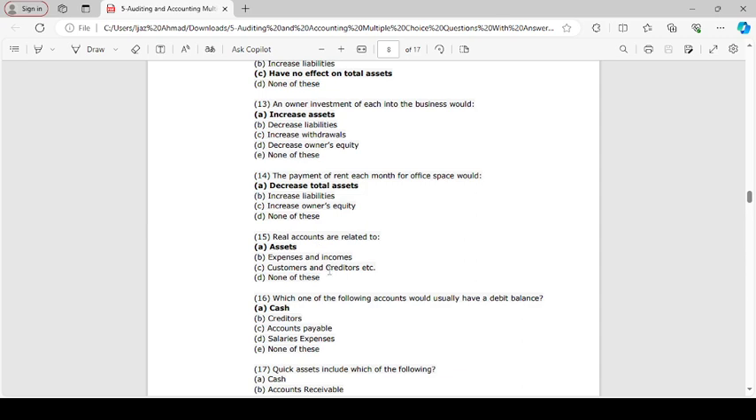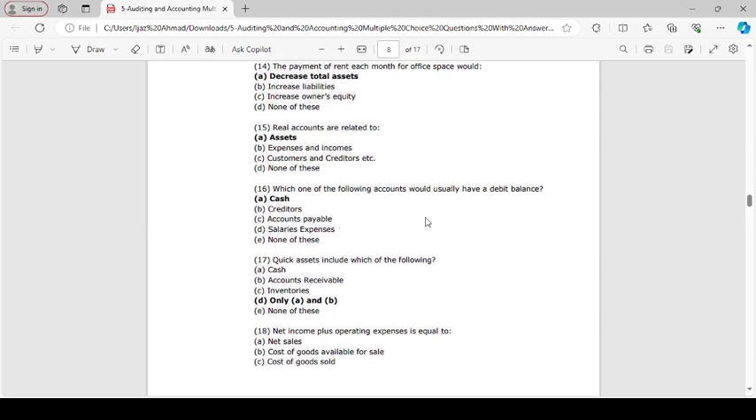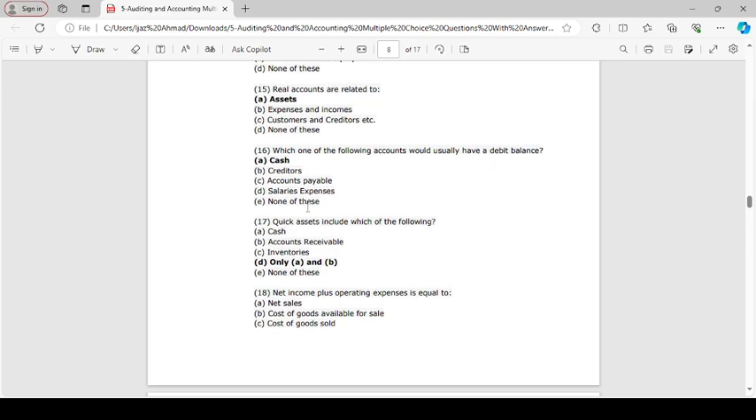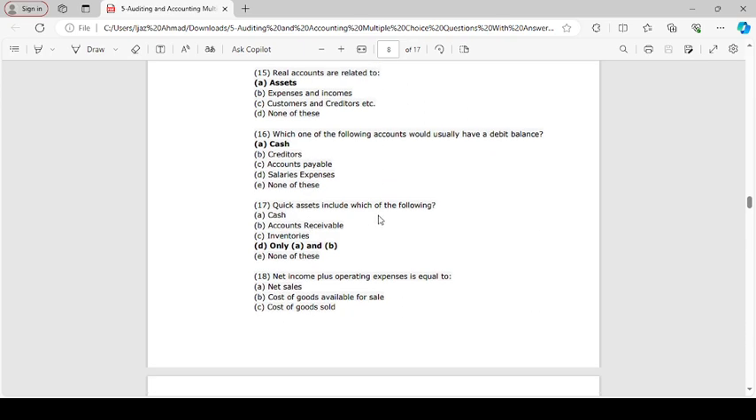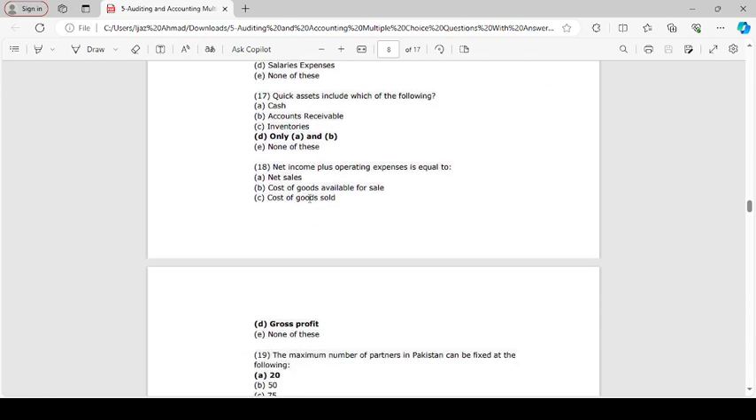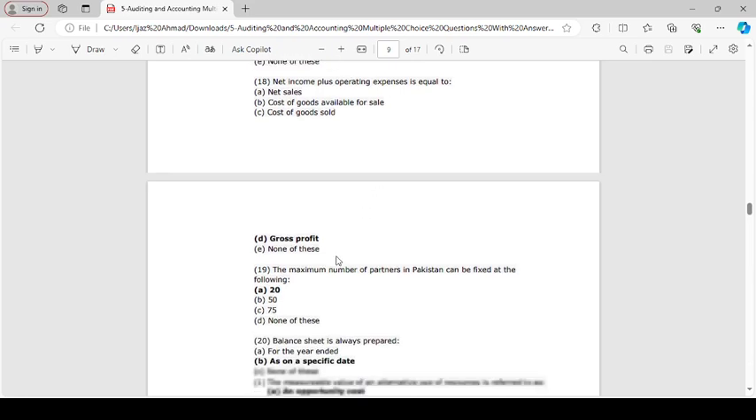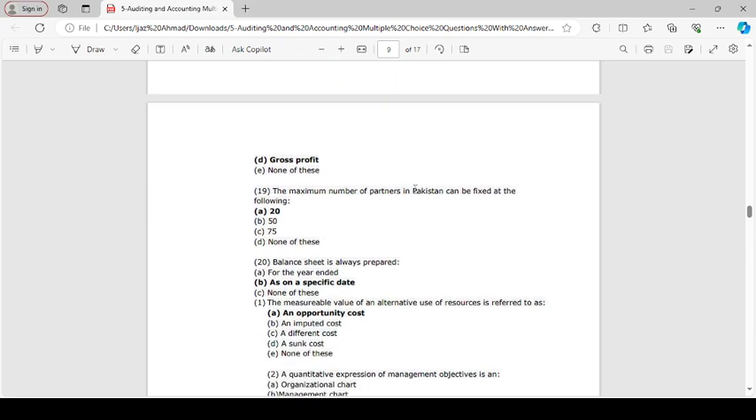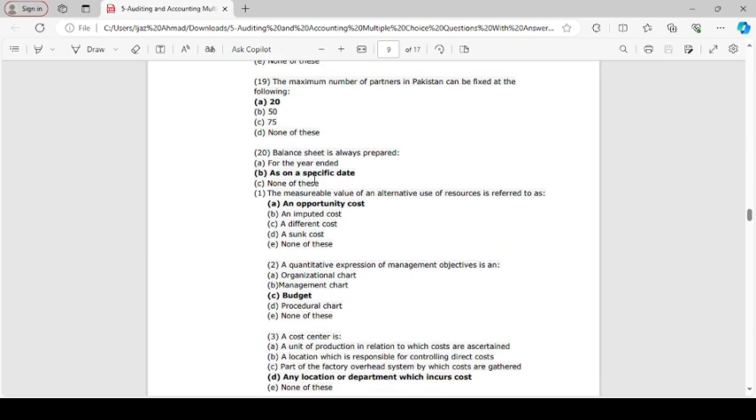Real accounts are related to asset. Which of the following would have debit balance? Cash. Quick asset includes which of the following? Cash and account receivable. Net income plus operating expense is equal to gross profit. The maximum number of partners in Pakistan is 20.